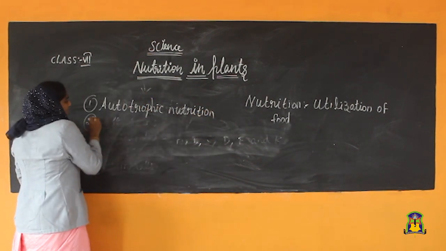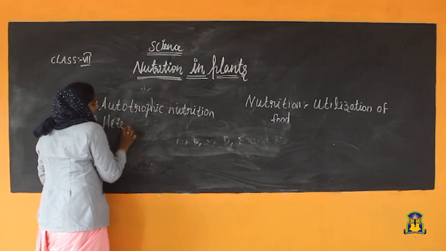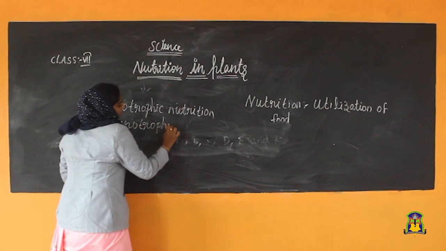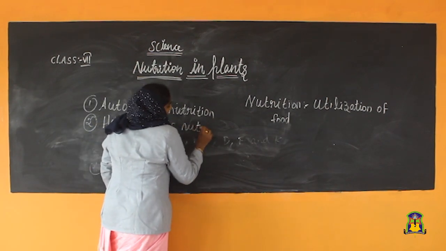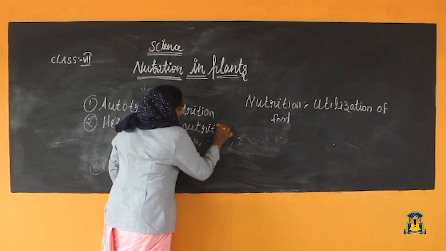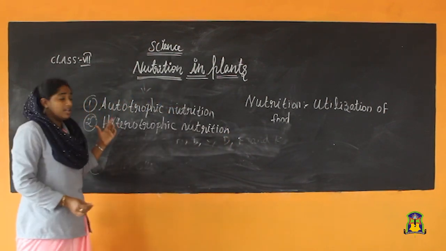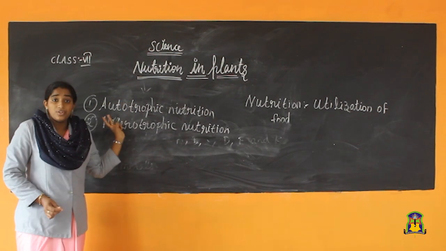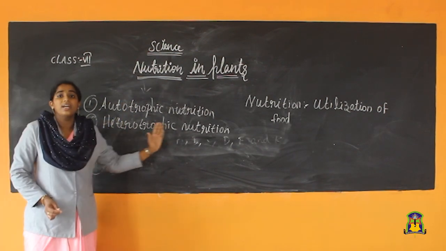Next one, heterotrophic nutrition. Got it? We will discuss autotrophic nutrition and heterotrophic nutrition.